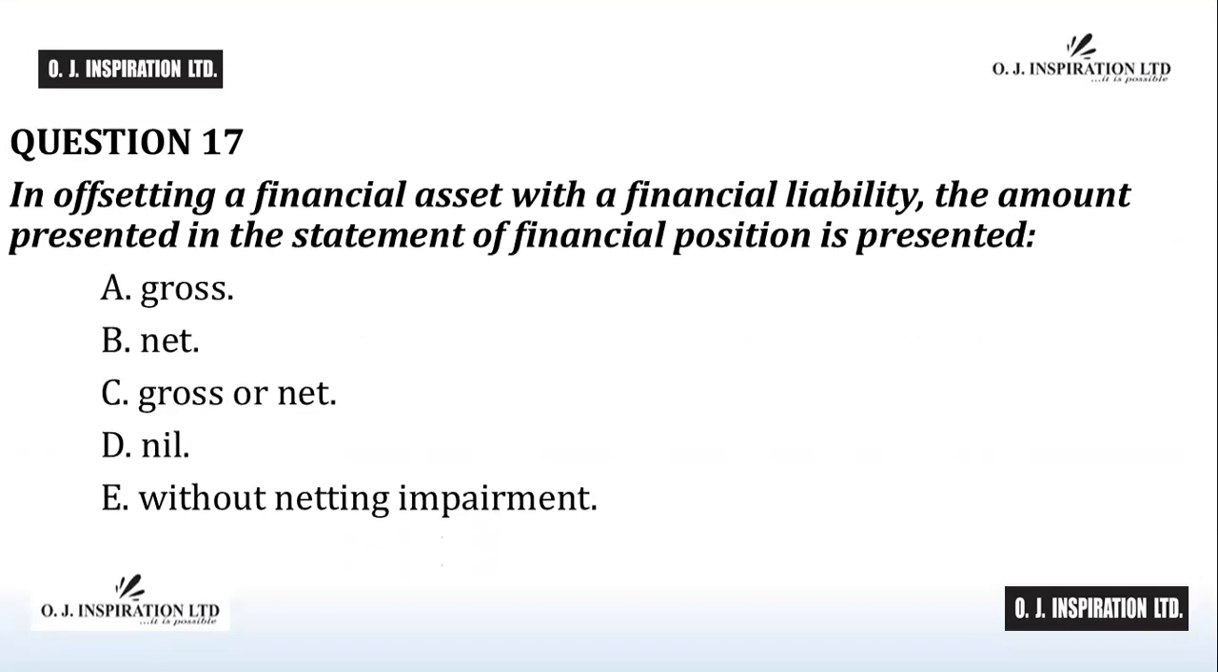Question number 17. In offsetting a financial asset with a financial liability, the amount presented in the statement of financial position is presented: A, gross; B, net; C, gross or net; D, nil; E, without netting impairment.